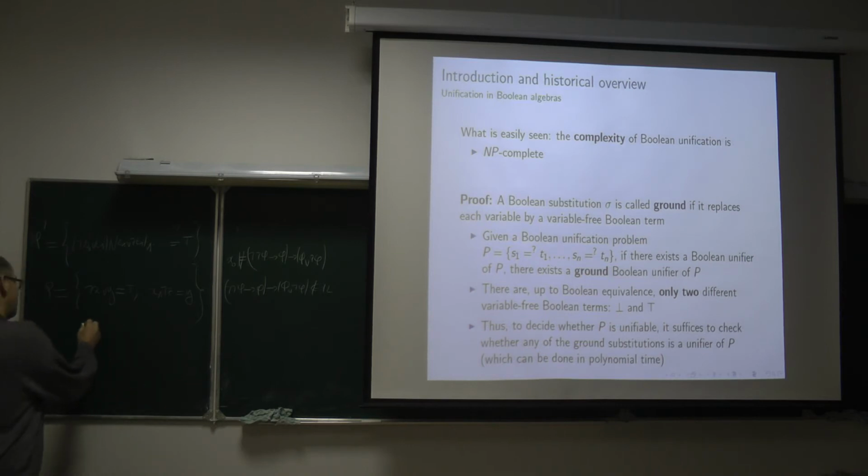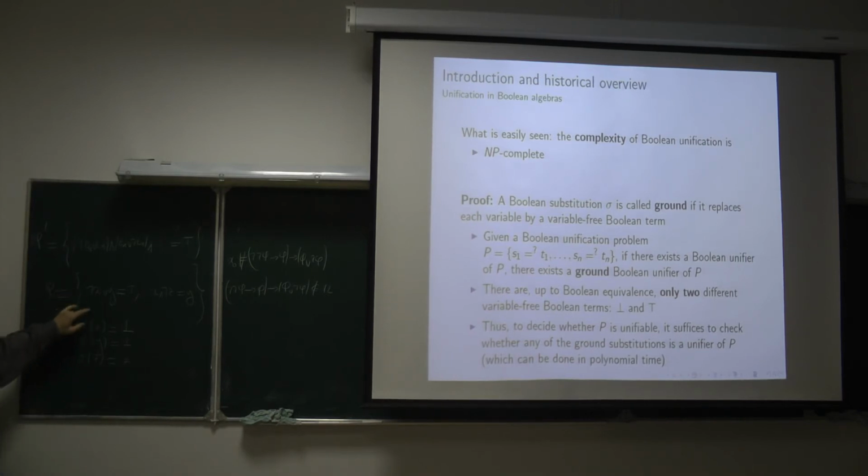Yes, we can immediately see a unifier of it. Just replace X by true, replace Y by false, and replace this one by anything, by itself. And this is a unifier of it, because applying sigma, the left part will be true, and the right part will be false also.